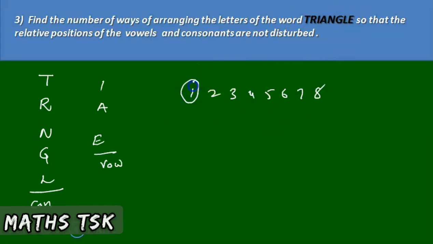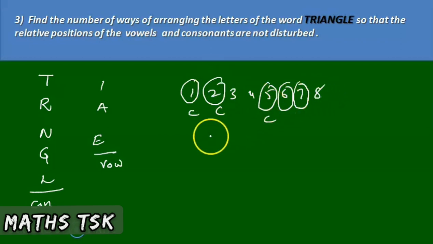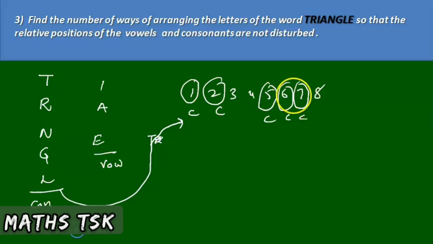The first, second, fifth, sixth and seventh places are consonant places. The third, fourth and eighth places are vowel places. The consonants are T-R-N-G-L. The 5 consonants can be arranged in their own places 1, 2, 5, 6, 7 in 5 factorial ways.